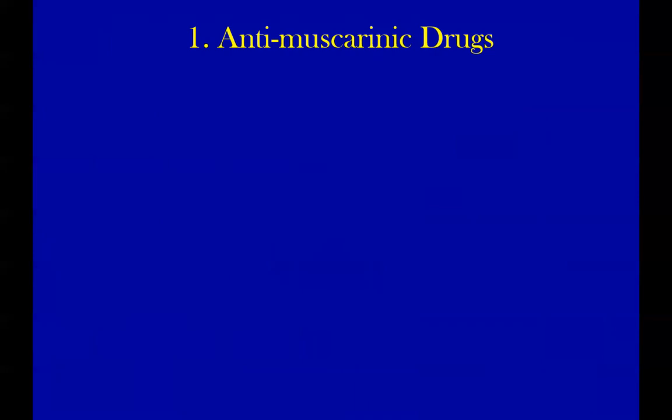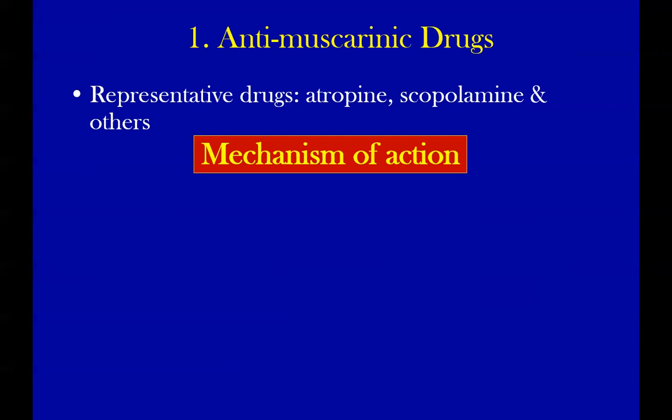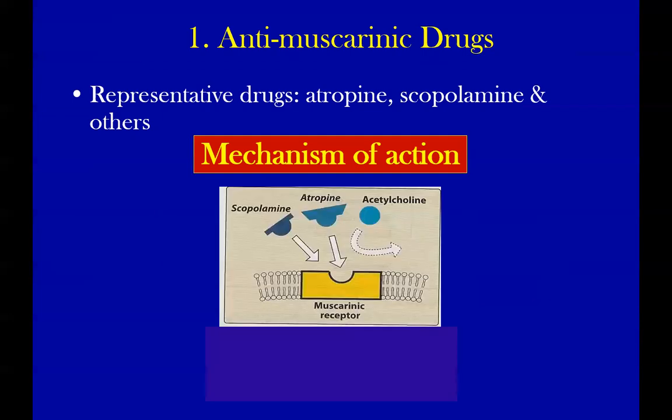Anti-muscarinic representative drugs: atropine, scopolamine, and a few others we will discuss in the subsequent slides. Just keep in mind the mechanism of action. If I ask you to describe the mechanism of action based on this figure, how do you describe? Yes, please.